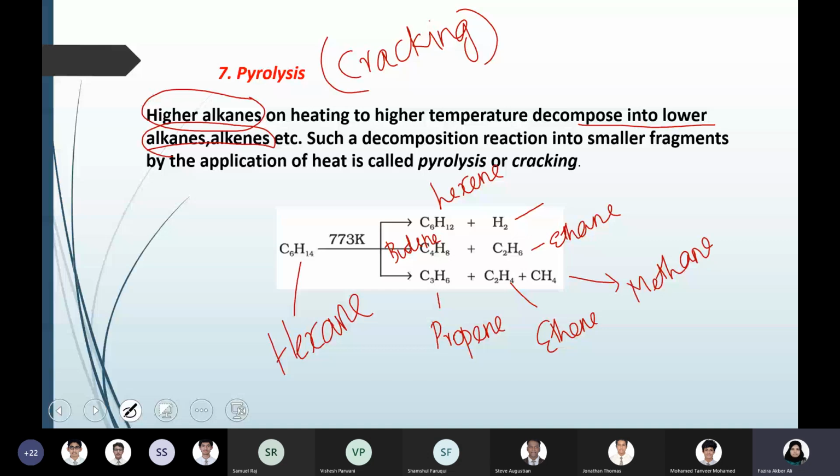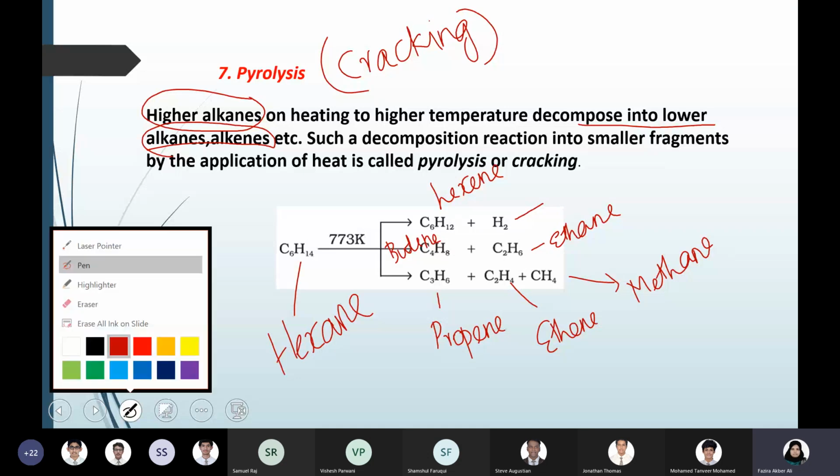So you will be thinking, how can you predict the type of product? Here, a variety of products are possible, and in the chemical industry, they use different catalysts to get a particular type of product. But you don't have to learn that in detail. Only one thing: you can write any combination. The only thing is that the number of carbon atoms and hydrogen atoms before and after the cracking should be equal.